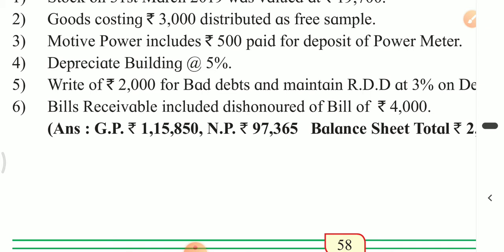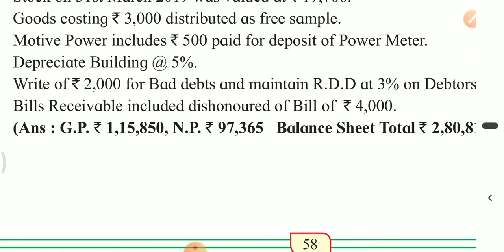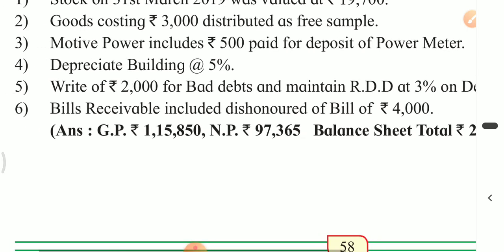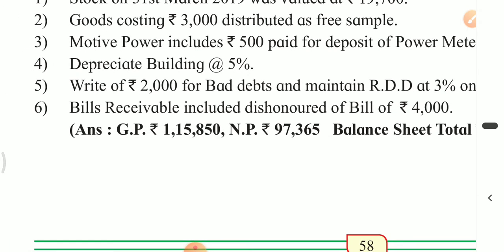So after adding 4000 to debtors, then after deducting 2000 from debtors, the remaining amount of debtors will be the base to calculate RDD at 3%. So don't forget, before we calculate RDD, we must adjust the dishonored bill, which is mentioned in the sixth adjustment.